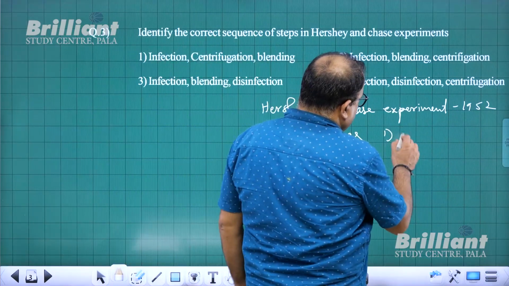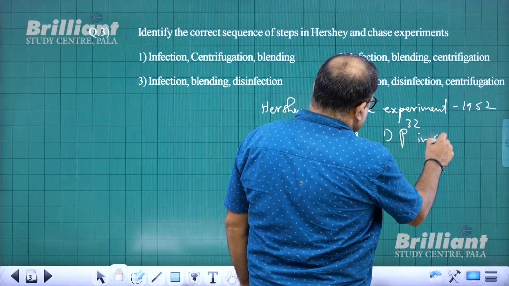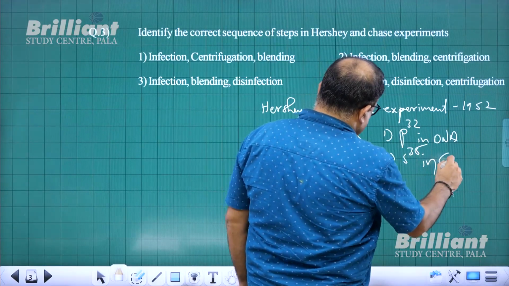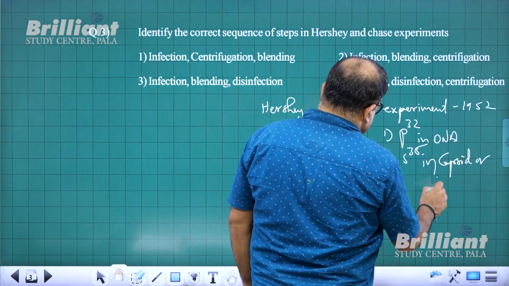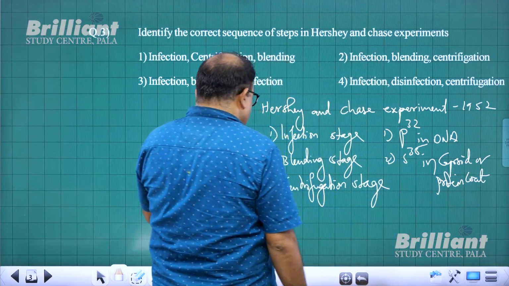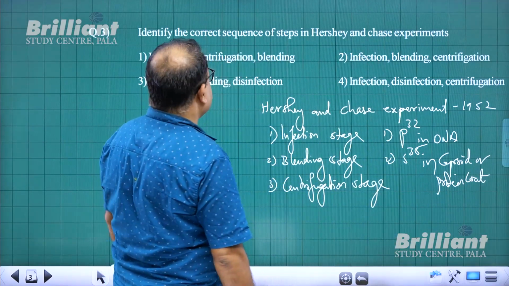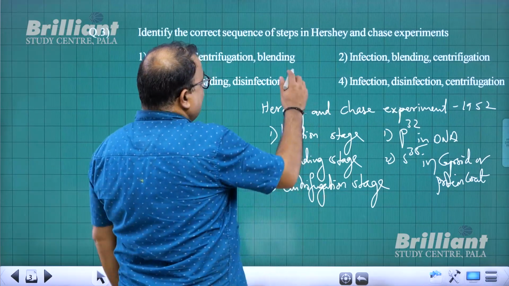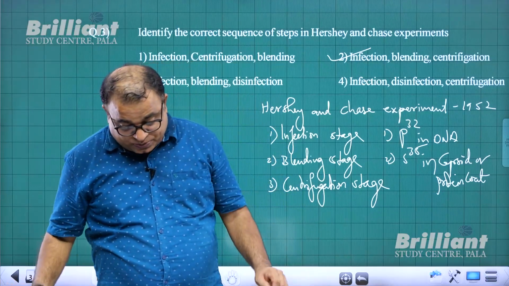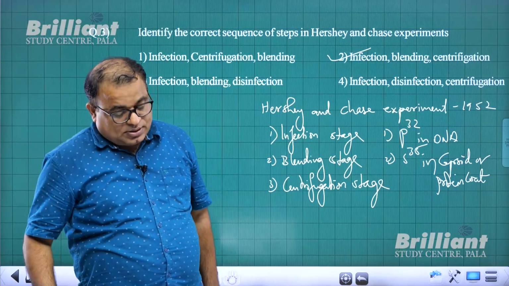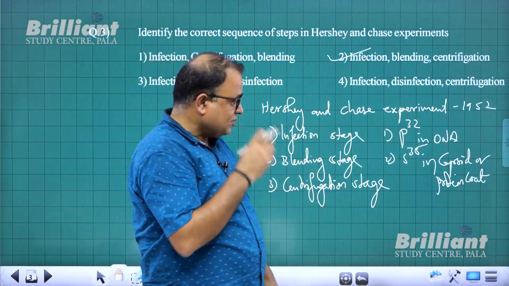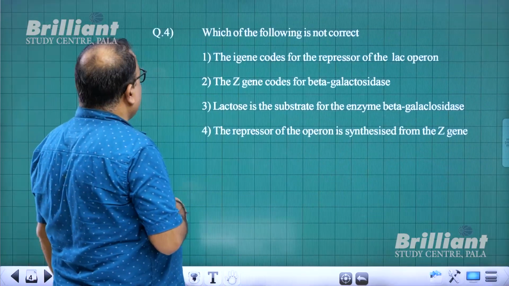And you know the radioisotopes used were P32 in DNA and S35 in capsid. And you know capsid is otherwise called the protein coat. So the answer is infection, blending, and centrifugation. So the answer is 2. For question number 3, 2 is the answer.